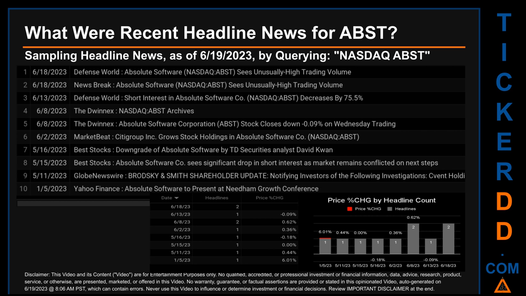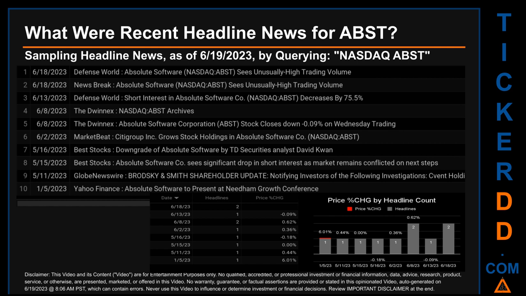Publication dates spanned 164 days. The latest publication was Sunday, June 18, 2023, when there were 2 found headlines. Defense World published the headline that read, Absolute Software sees unusually high trading volume. Newsbreak published the headline that read, Absolute Software sees unusually high trading volume. The oldest publication was on Thursday, January 5, 2023, 5 months and 14 days ago, when Yahoo Finance published the headline that read, Absolute Software to present at Needham Growth Conference.